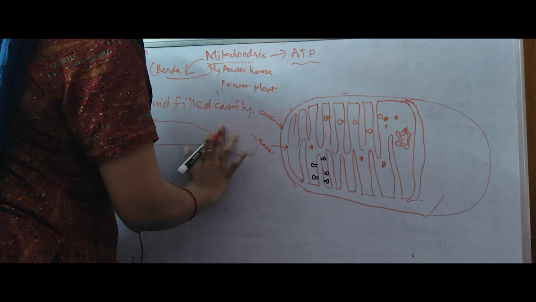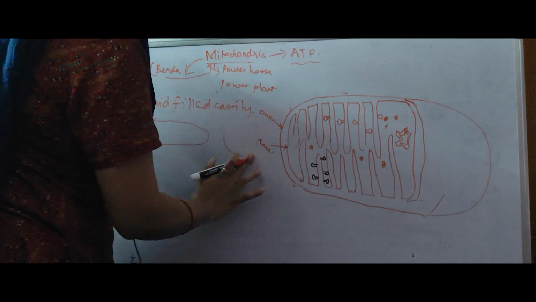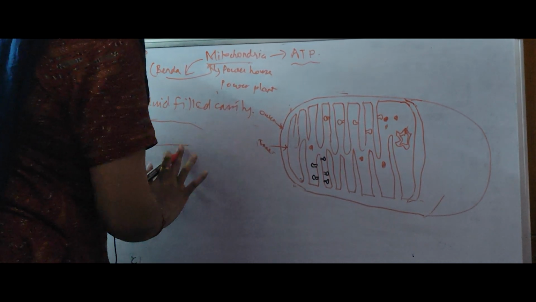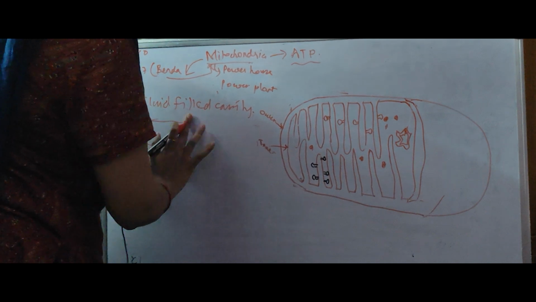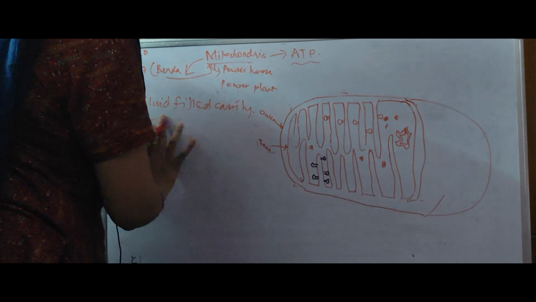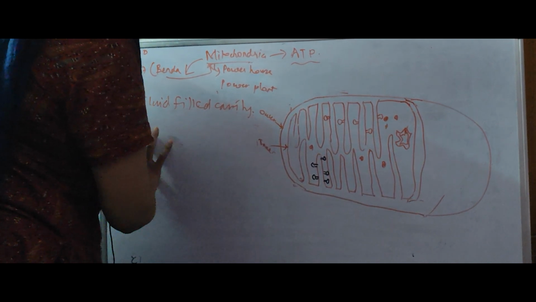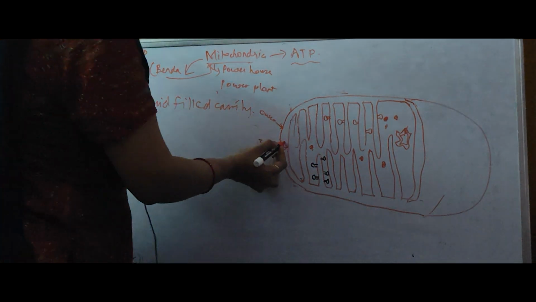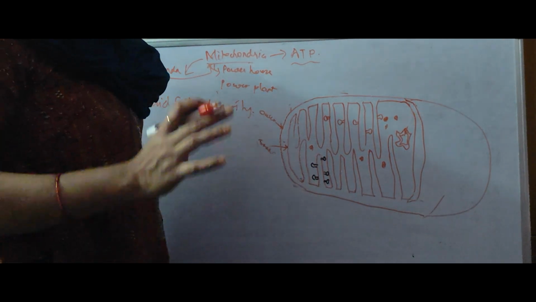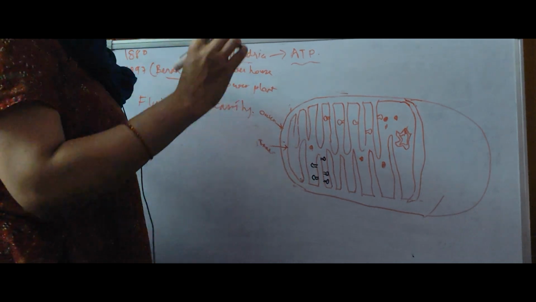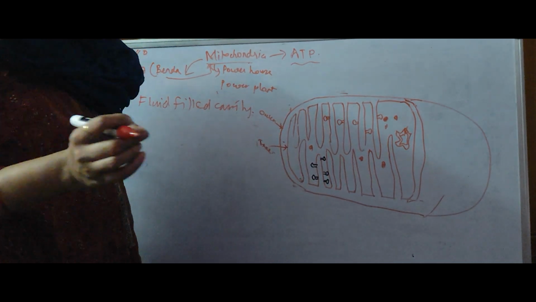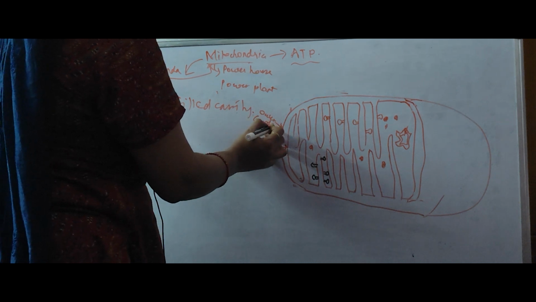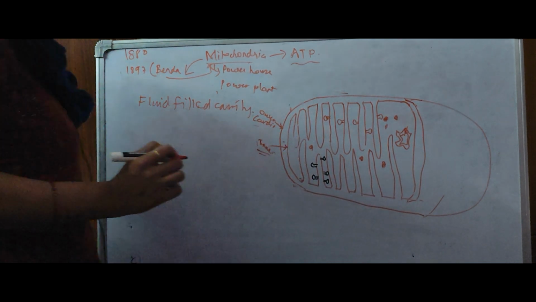So it contains two membranes, outer membrane and inner membrane, and each membrane is around 45 to 75 Angstrom thick. But the outer membrane is relatively thin compared to the inner membrane, as it contains less protein. The outer membrane contains less protein as well as cardiolipin, a kind of phospholipid which is present in lesser amount in the outer membrane but more in the inner membrane.